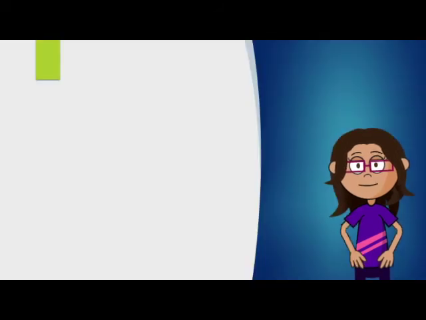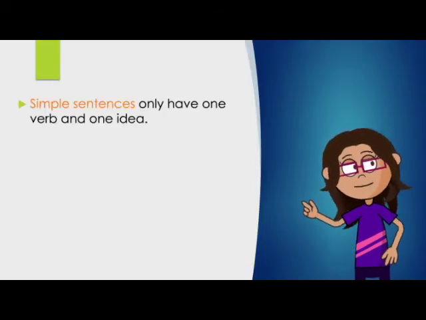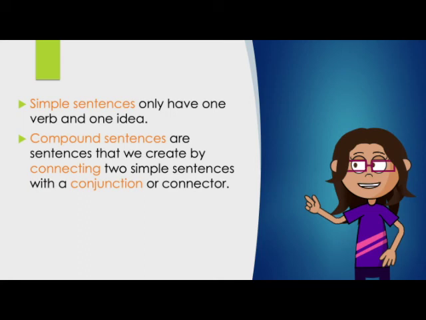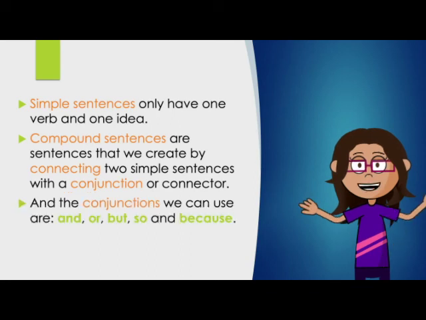So remember, simple sentences only have one verb and one idea. Compound sentences are sentences that we create by connecting two simple sentences with a conjunction or connector. And the conjunctions we can use are and, or, but, so, and because.